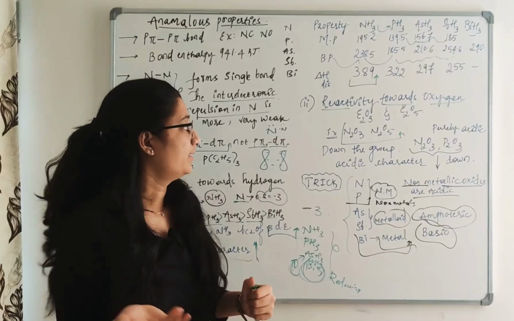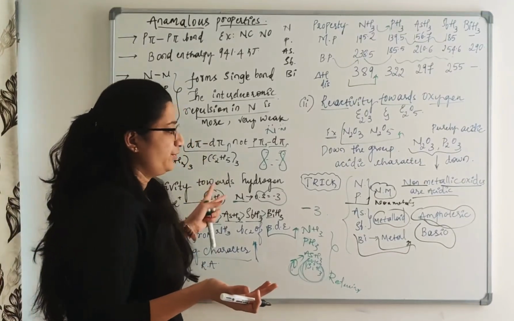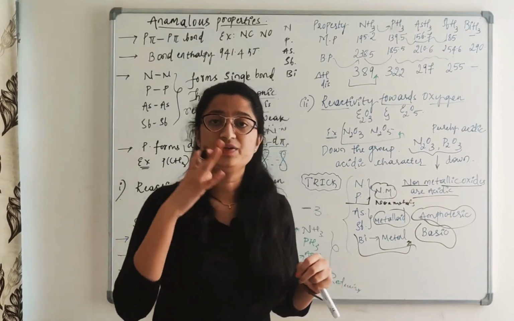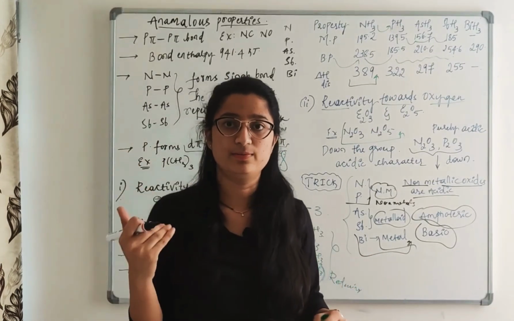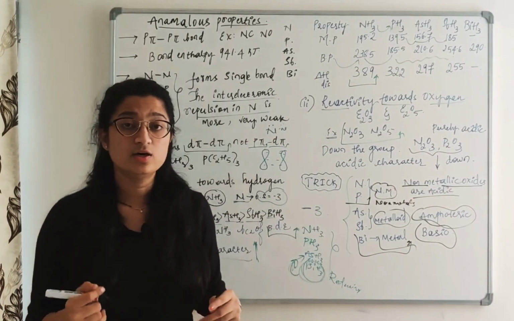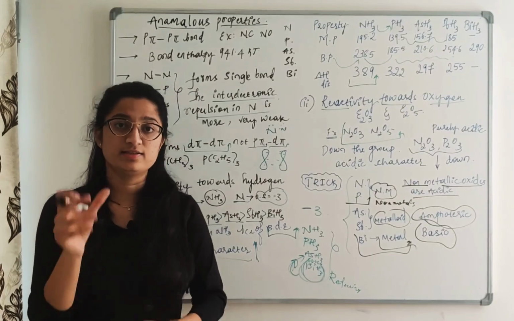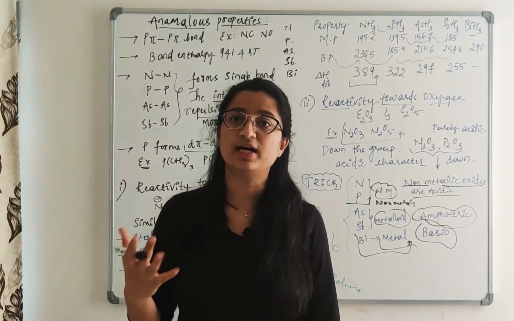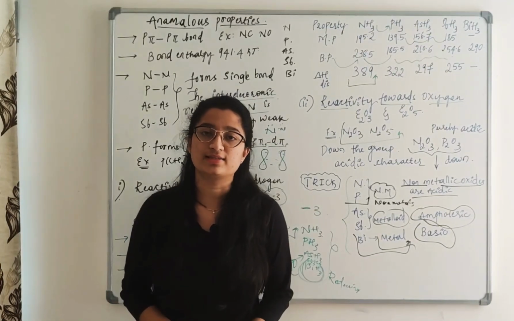Then the reactivity towards hydrogen and reactivity towards oxygen, and which of them are acidic and which of them are basic. How to identify the acidic nature is based on the oxidation number. The one with the more oxidation number will have a more acidic nature.